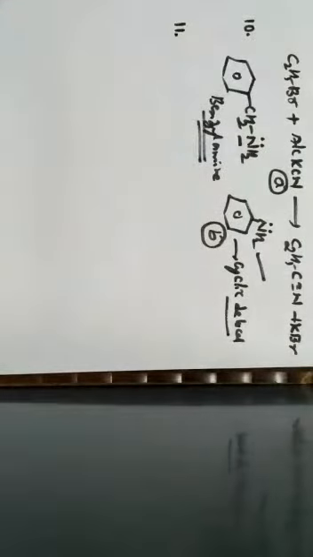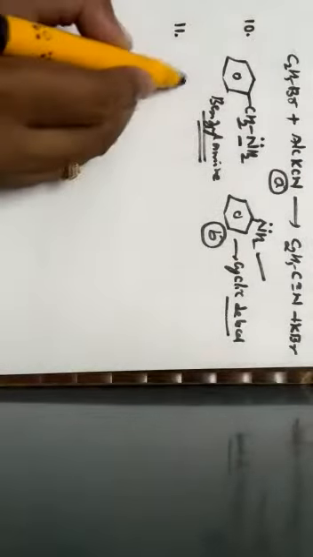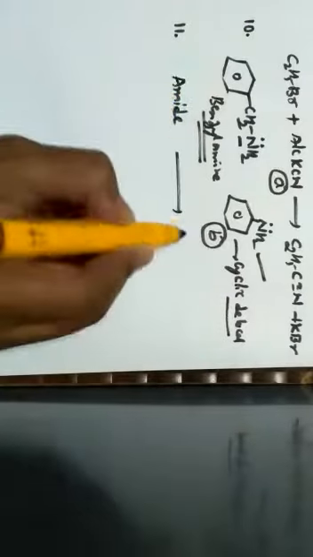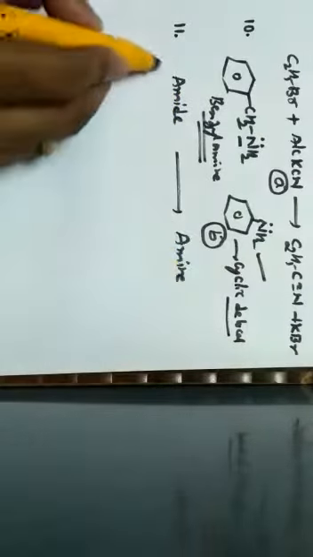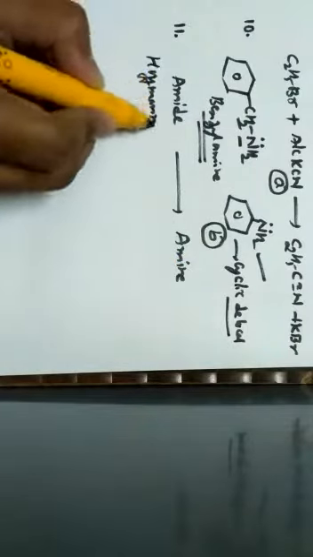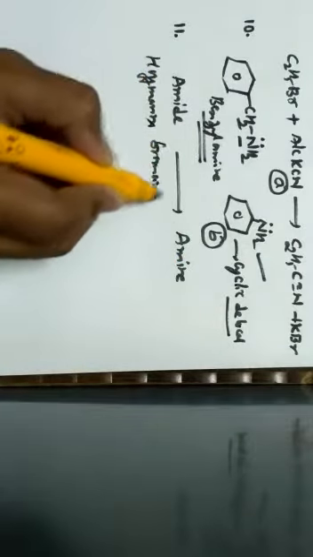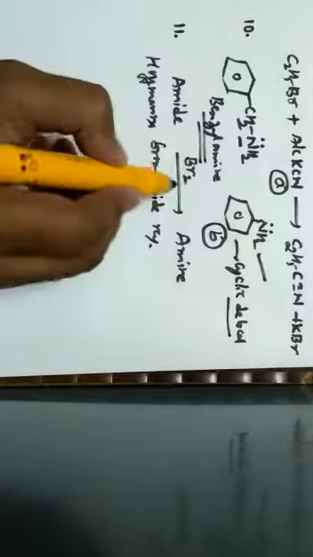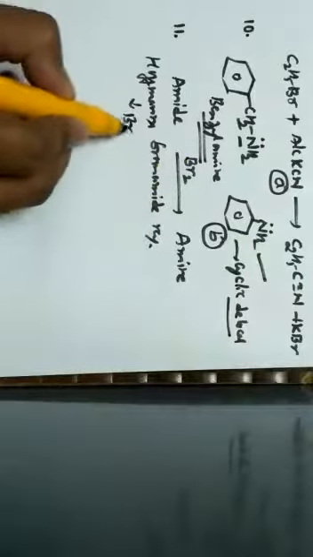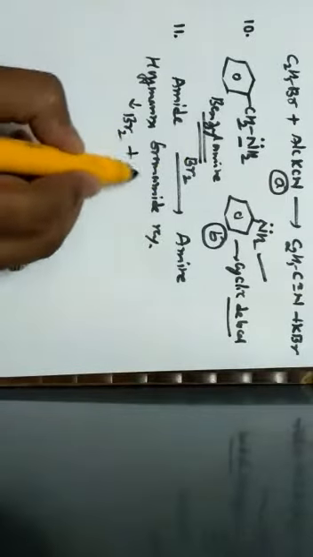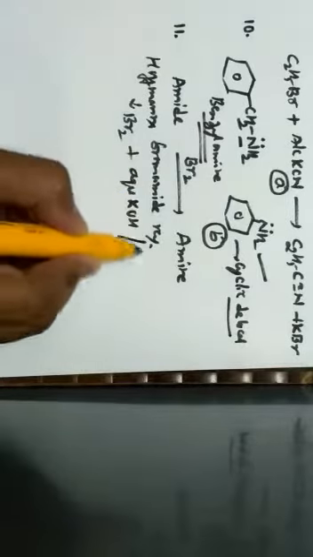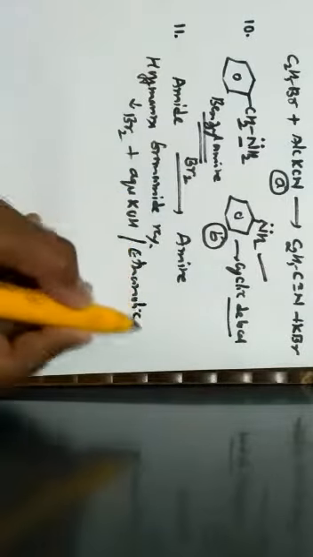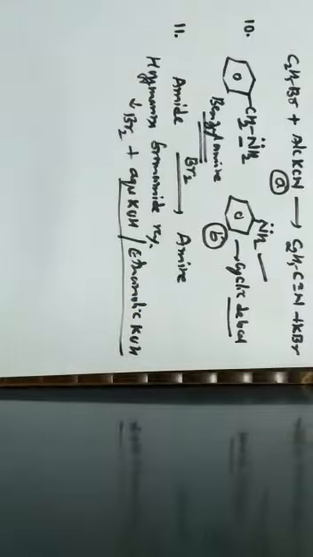Which one of the following gives amine on heating with amide? As we already know that amide gives amine, which is known as a named reaction called Hoffmann's bromamide reaction. Here, this reaction is carried out in the presence of bromine along with aqueous KOH, or it can be ethanolic KOH. Hence, the correct option for the question is option A, that is bromine in aqueous KOH.